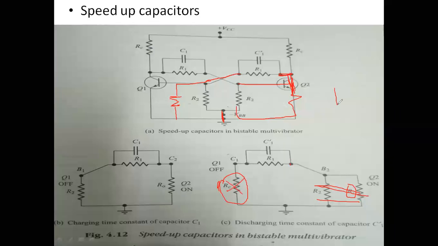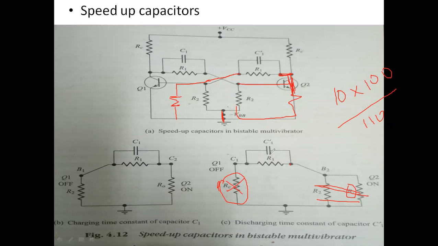Suppose 10 kilo ohms is in parallel with 100 kilo ohms. You can calculate it, and once you calculate, you may get a value near the smaller one.